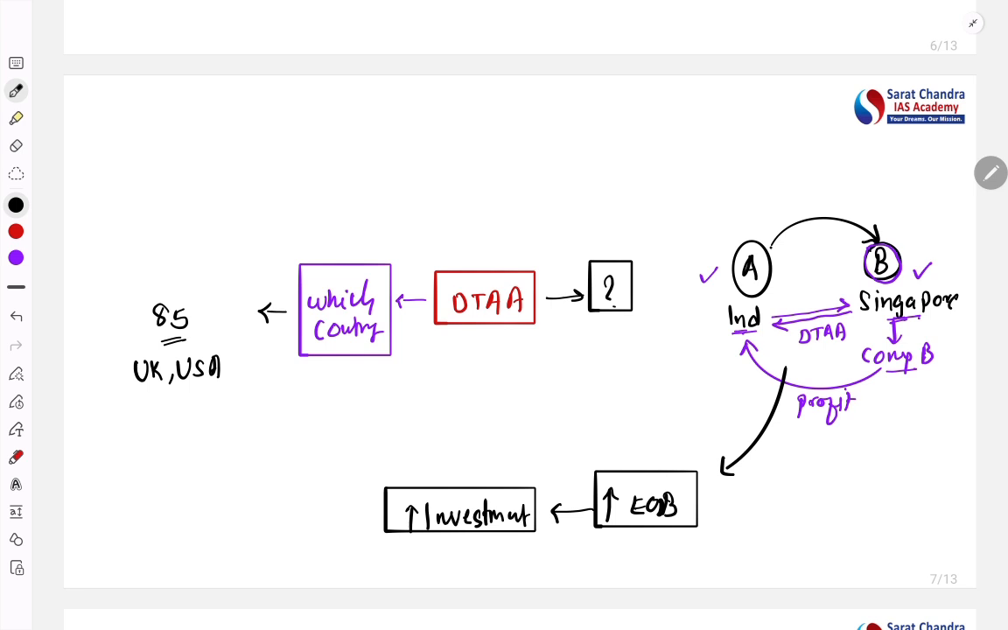US, etc. In this there is one loophole, there is a weakness also, or what we can say is that disadvantage is also there. What is the disadvantage? The disadvantage is commonly called as the round tripping or treaty shopping.